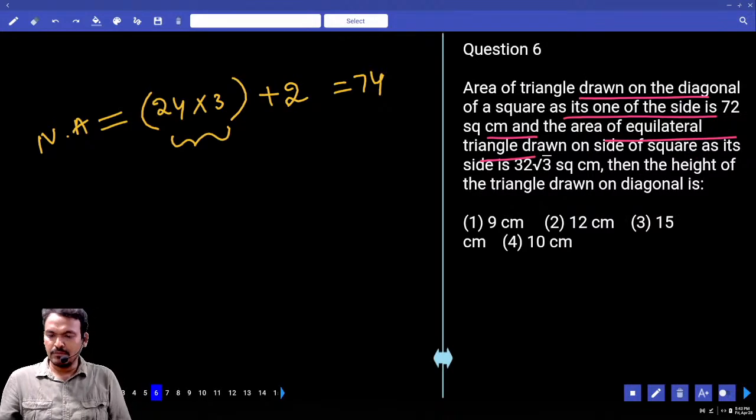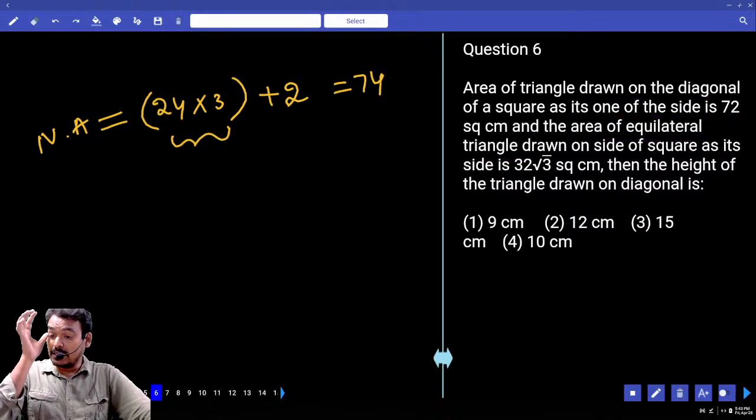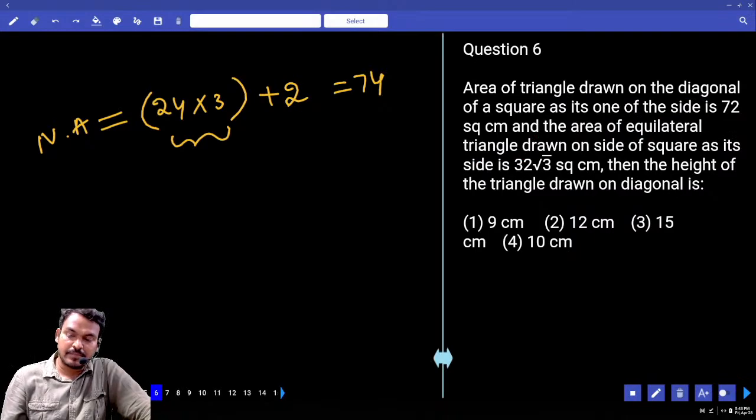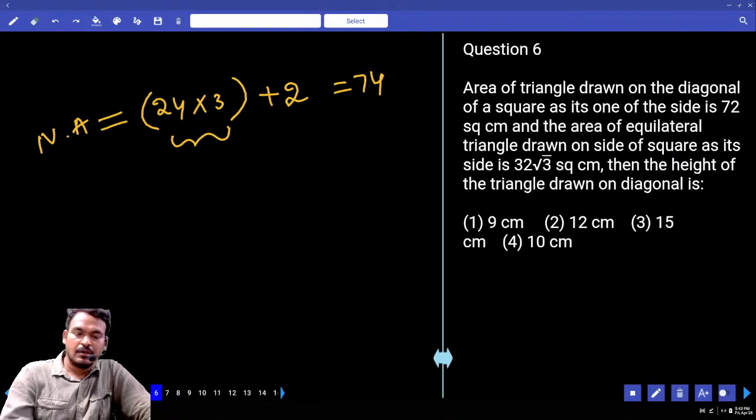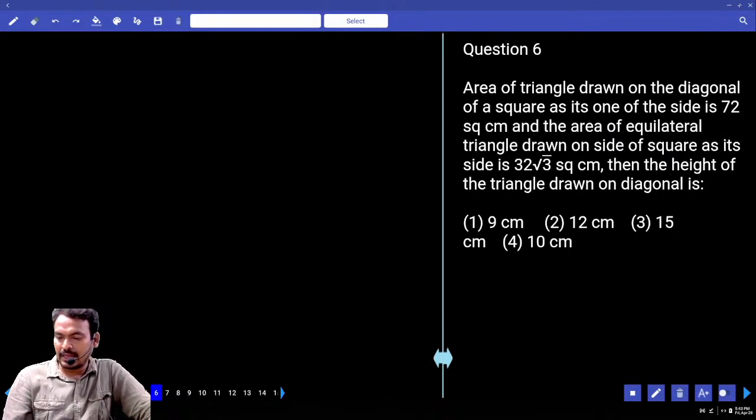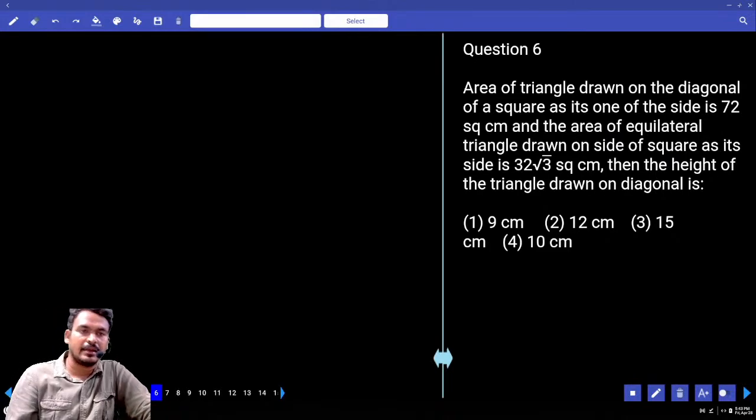The sixth one. The area of the triangle drawn on the diagonal of a square as its side is given as 72 square centimeters, and the area of the equilateral triangle drawn on the side of the square as its side is given as 32 root 3 square centimeters. Then find the height of the triangle drawn on the diagonal.